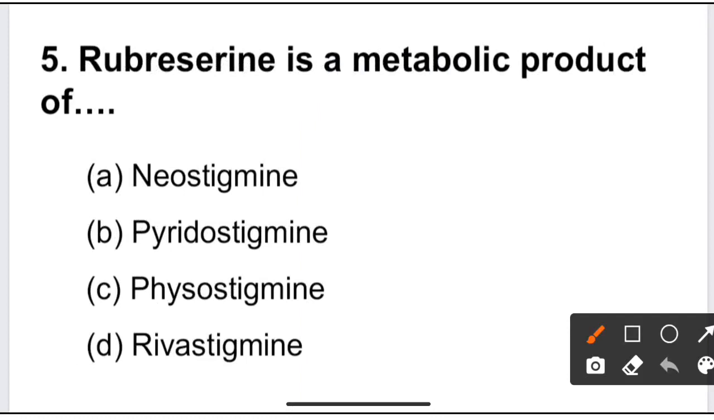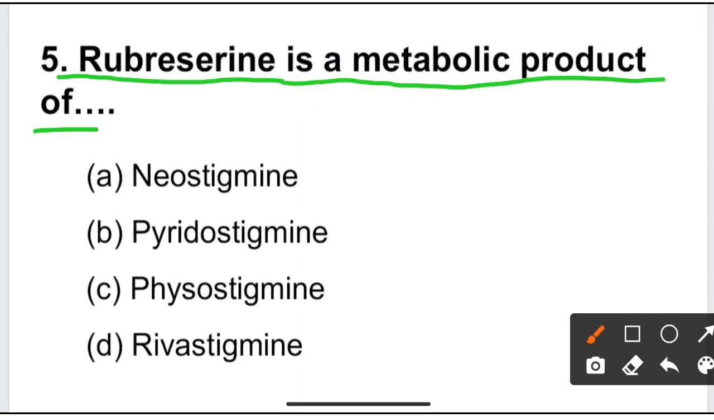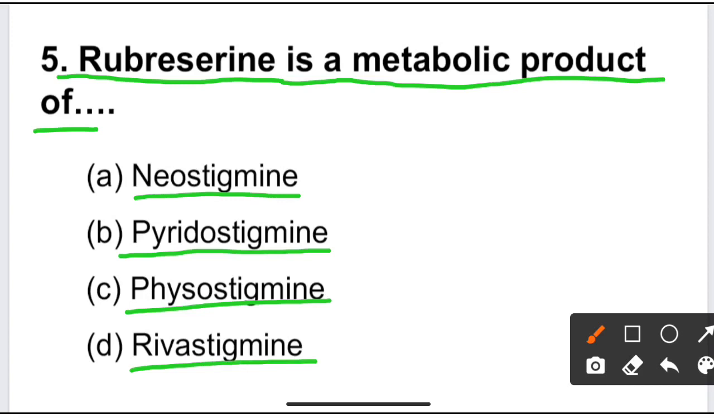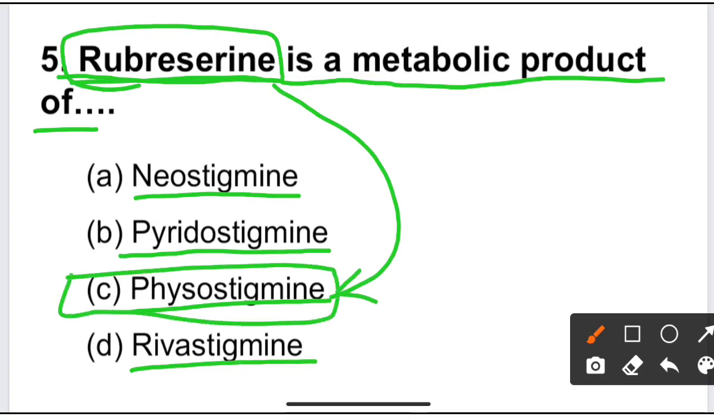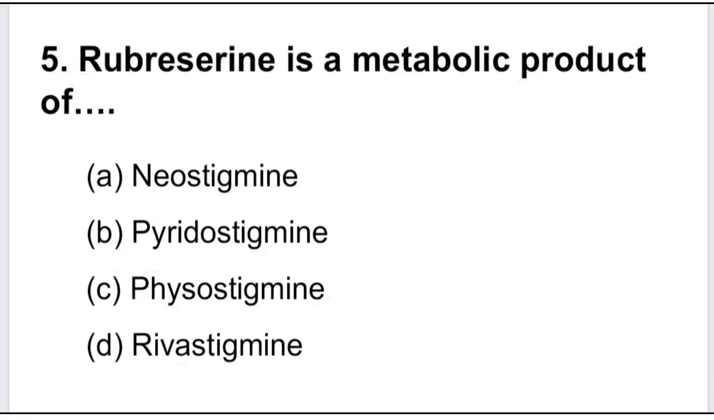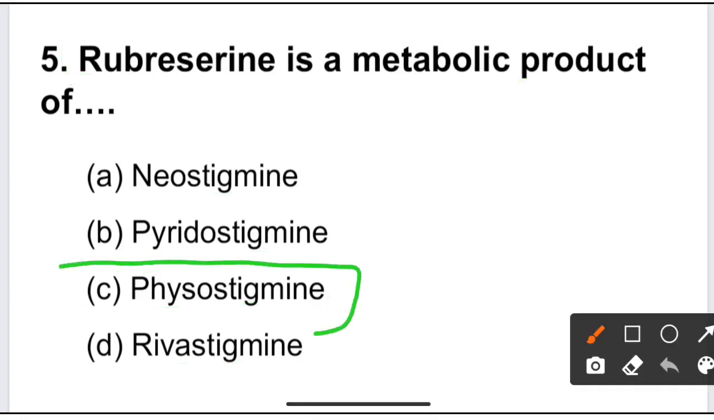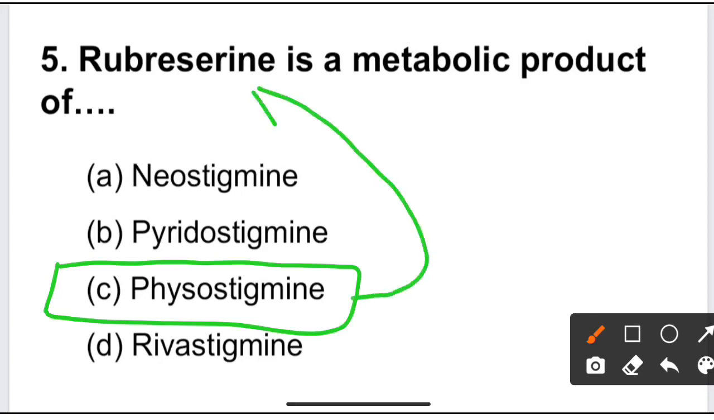Next question is rubreserine is a metabolic product of. Given options are option A neostigmine, option B pyridostigmine, option C physostigmine, and option D rivastigmine. Rubreserine is a metabolic product of physostigmine. Option C is the correct answer for the given question. Physostigmine is the correct answer.